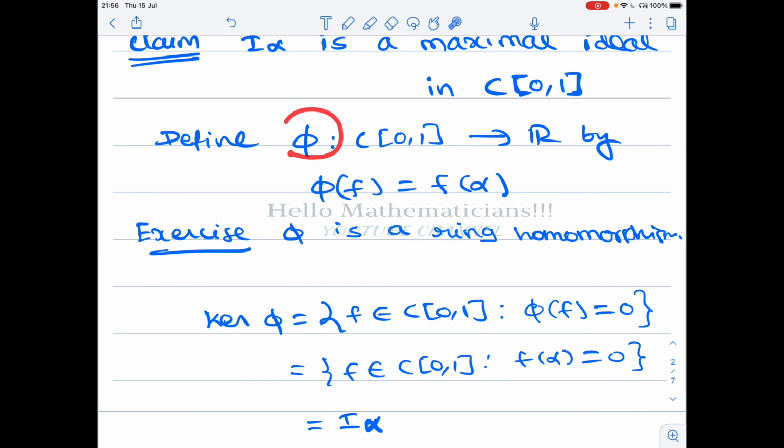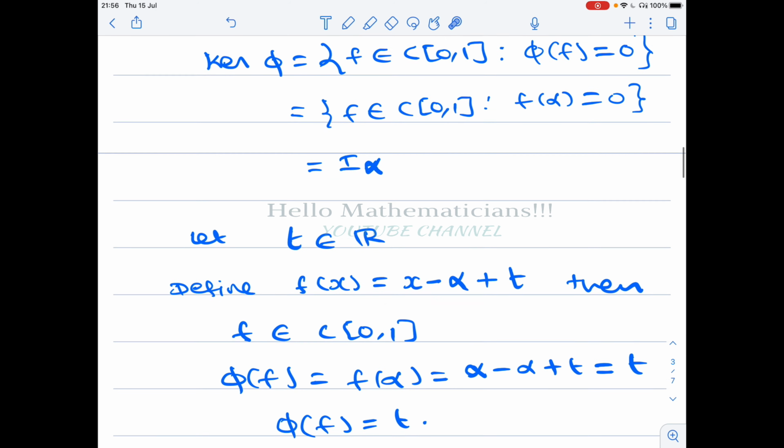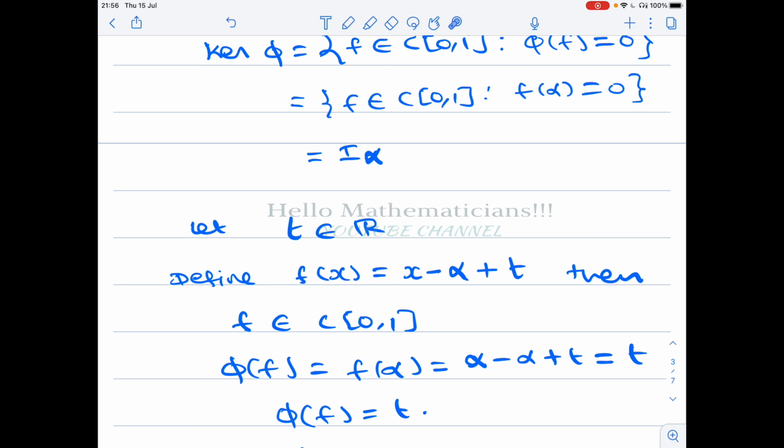Next we claim that this is an onto homomorphism. To prove onto, you take a point here and you should prove that it has a pre-image here. So I take a t belonging to R, and we look at the function f of x equal to x minus alpha plus t. Alpha and t are fixed constants, so this is like f of x equal to x plus a, that kind of function.